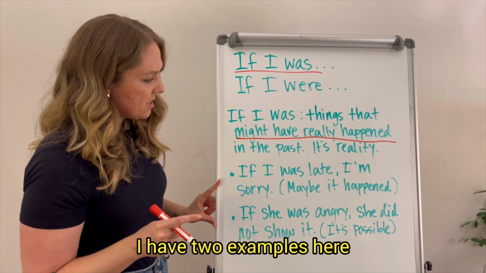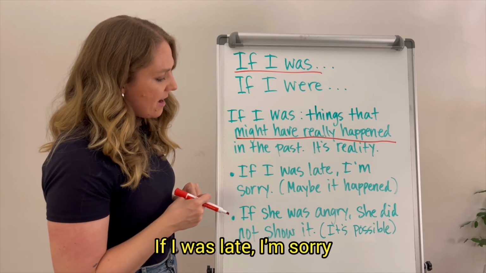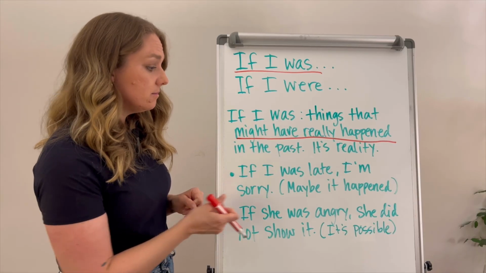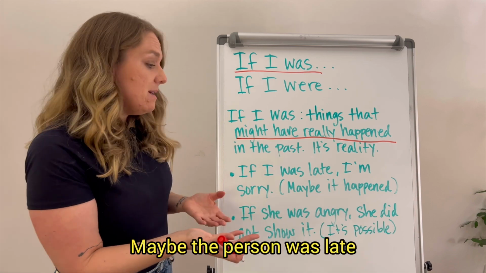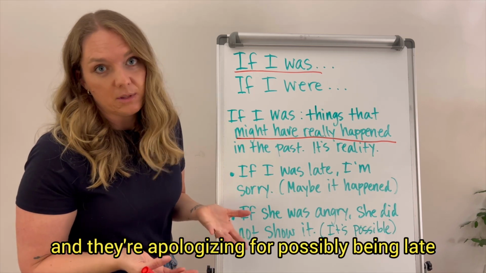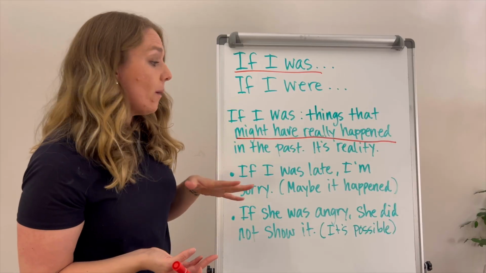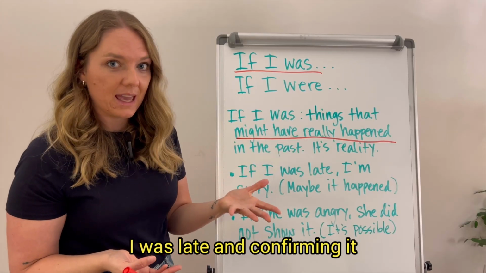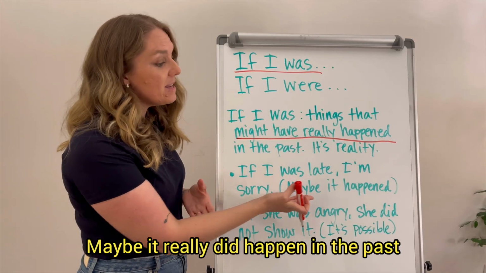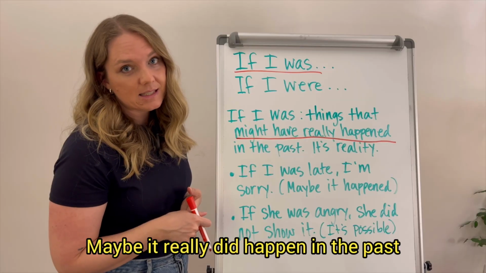I have two examples here. If I was late, I'm sorry. Maybe it happened. Maybe the person was late and they're apologizing for possibly being late. They're not saying, oh, I was late and confirming it, but they're saying, if I was late, I'm sorry. Maybe it really did happen in the past.